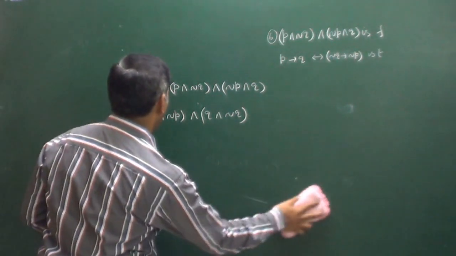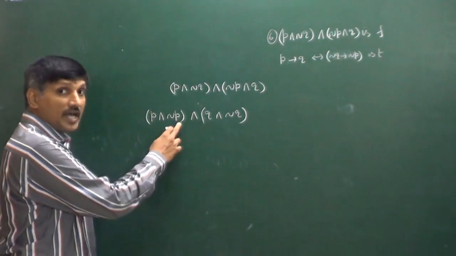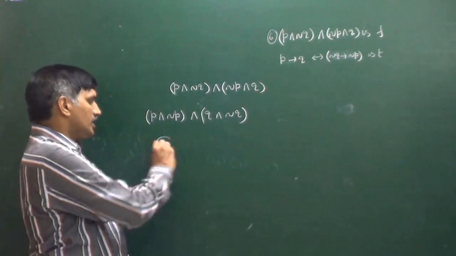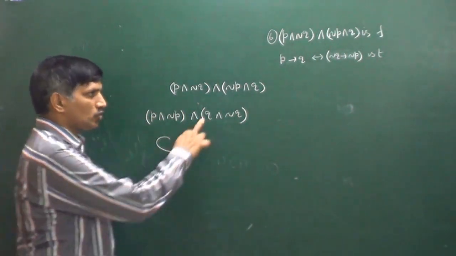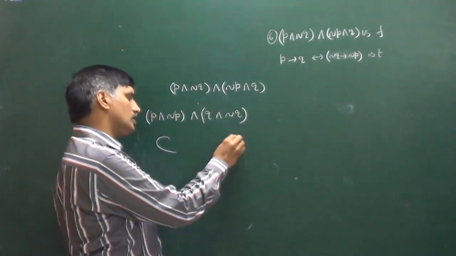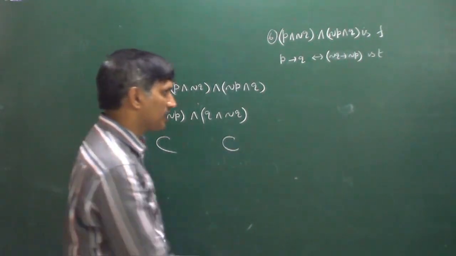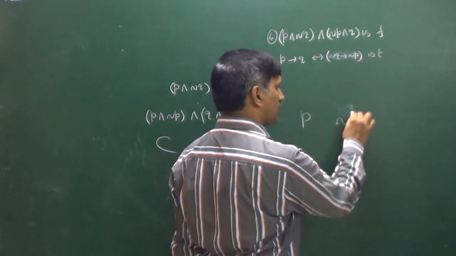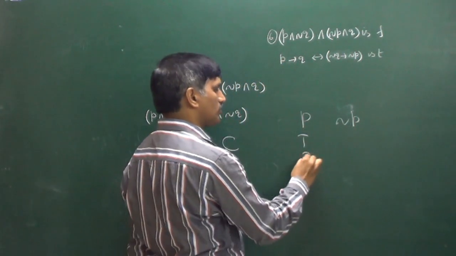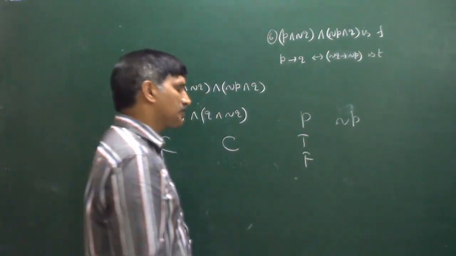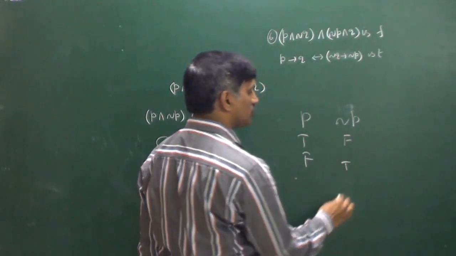Now you can see P and negation P is always a fallacy, and Q and negation Q is always a fallacy. You can check: suppose this is P and this is negation P. P has two possibilities, either true or false. Negation P is then false, and true.